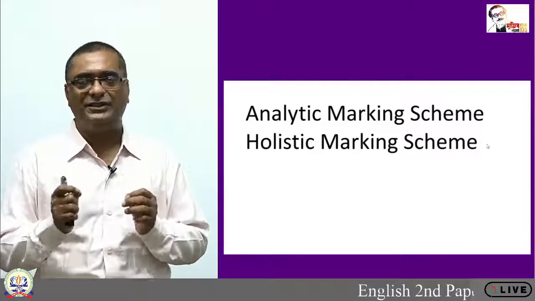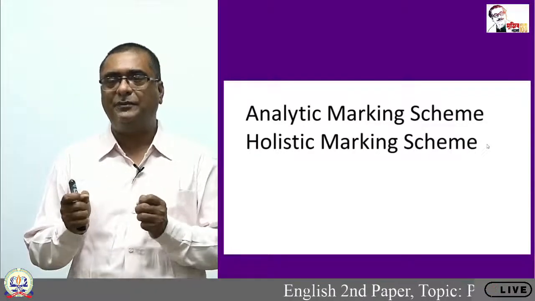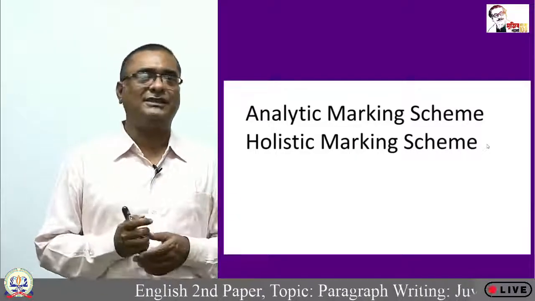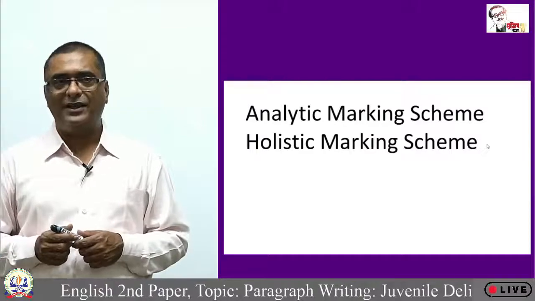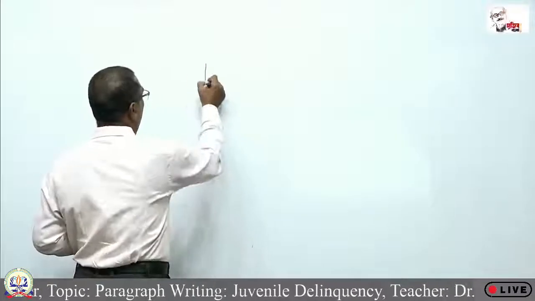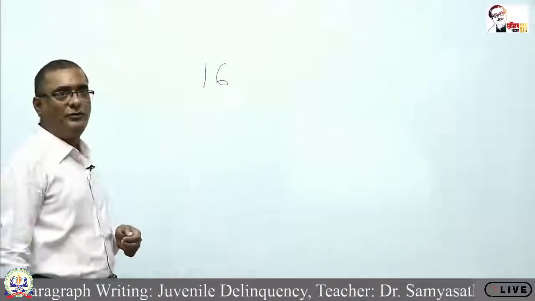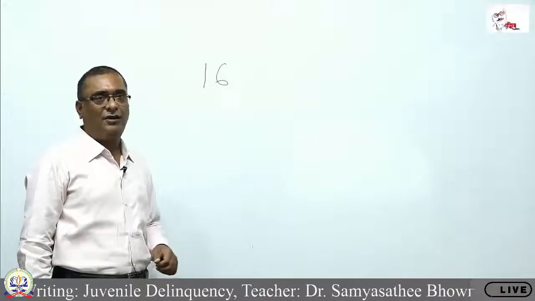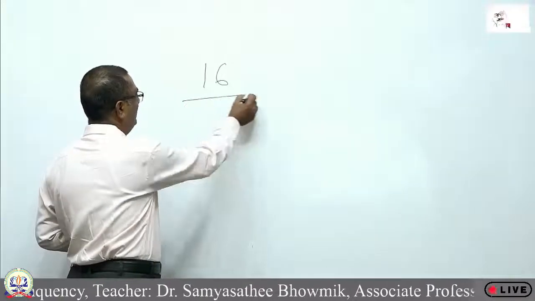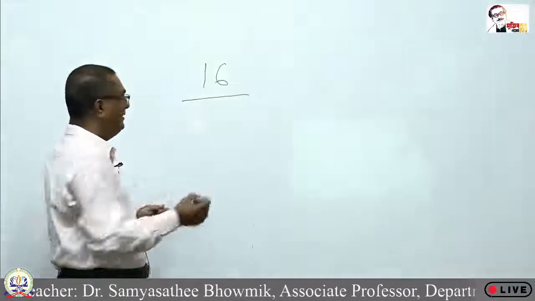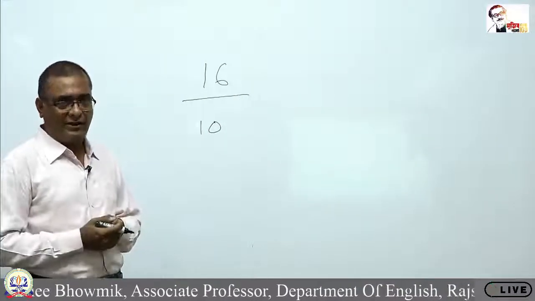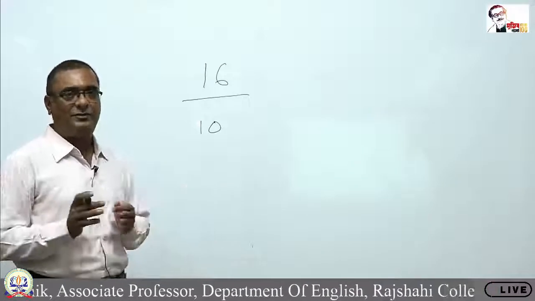As human beings, we have some bias towards certain things. So in order to remove this bias, this subjective marking style, there is the provision of a marking scheme. What is the analytic marking scheme and what is the holistic marking scheme? For analytic marking, say this paragraph will be marked out of 16. I am using the board now. If, after reading the paragraph, I give you, for example, 10, what is the basis of my giving marks? There must be some basis.